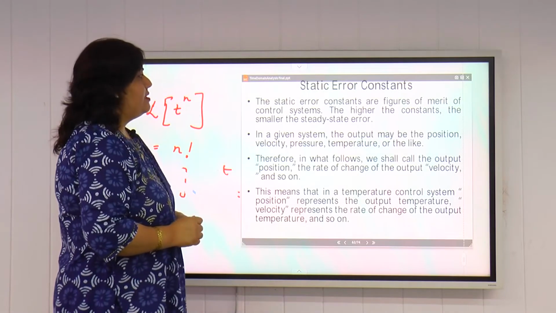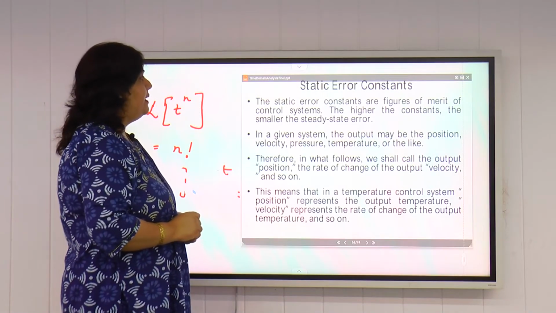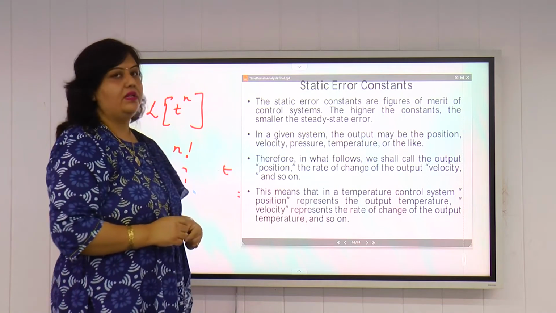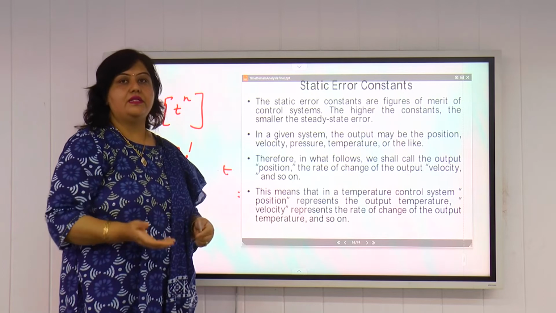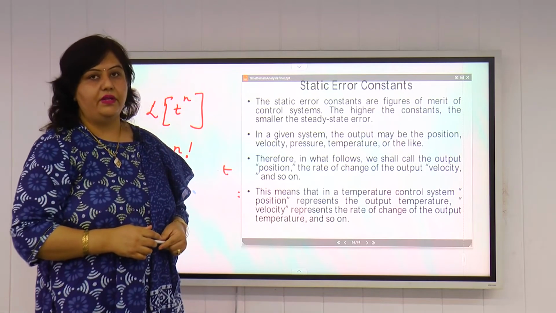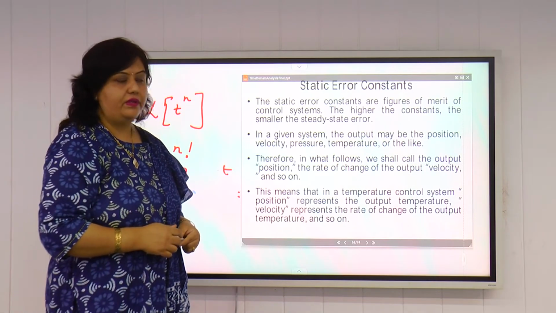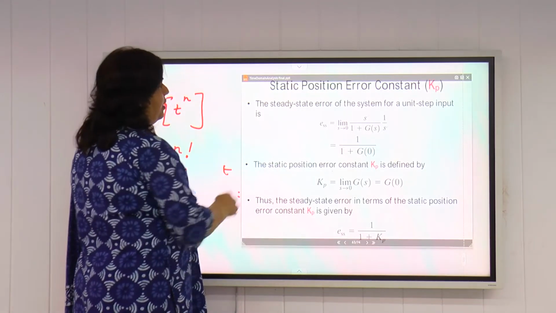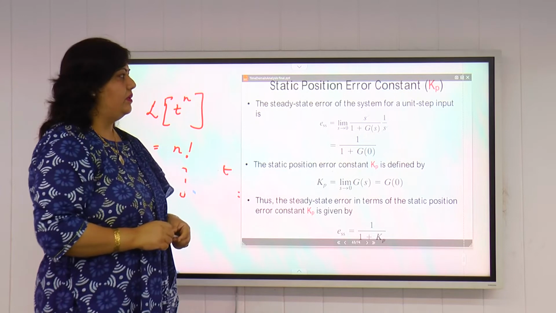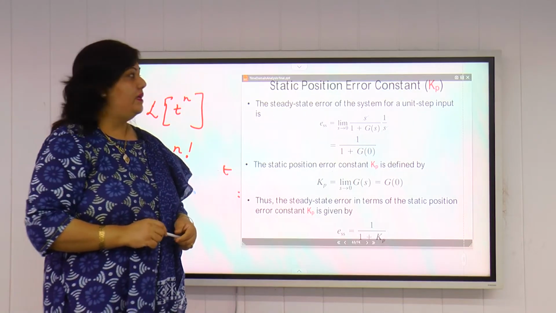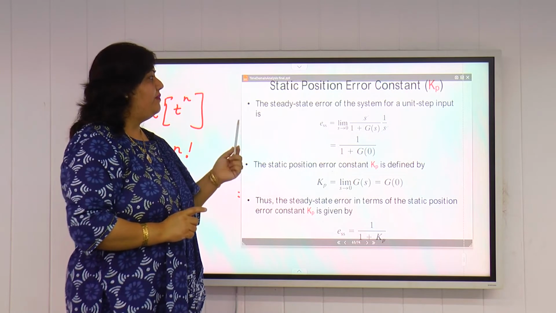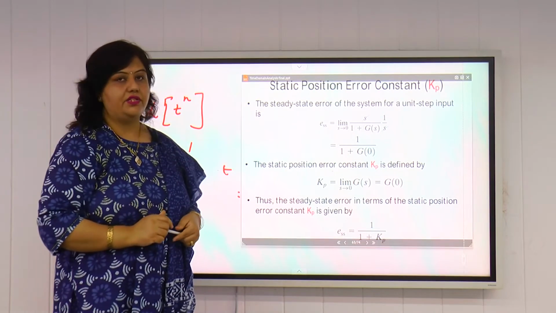Now, static error constants. The static error constants are figures of merit of a control system. The higher the constants, the smaller is the steady state error, and the smaller the steady state error, the more accurate the system will be. That is our motive of control system design. We have three static error constants: the static position error constant, the velocity error constant, and the acceleration error constant.